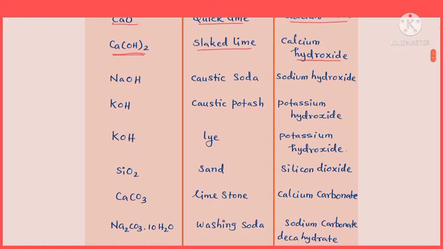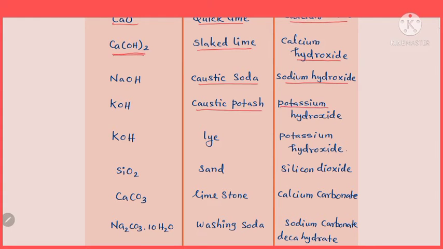The next one with formula NaOH, called caustic soda. Caustic soda, common name. Then the chemical name of this compound is nothing but sodium hydroxide. Na with OH group, hydroxide, sodium hydroxide. Okay. The next one, molecular formula KOH, which is called caustic potash.